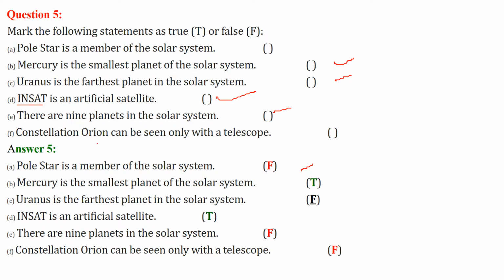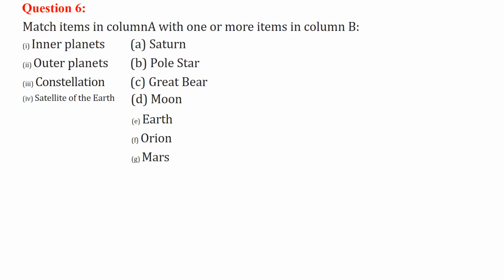And constellation Orion can be seen only with a telescope. This is false. Why? Because this is a constellation, right? It has a proper pattern, so it's easily visible.